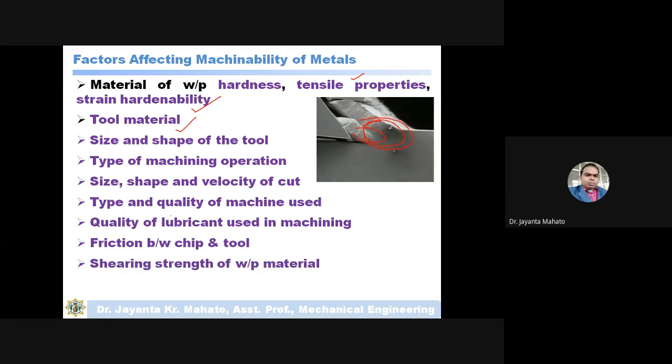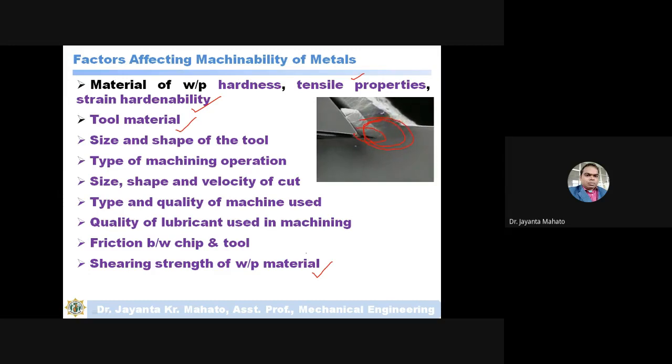Shearing strength of the workpiece material is also a main affecting factor. Strength means resistance, so shearing strength means resistance to shear.